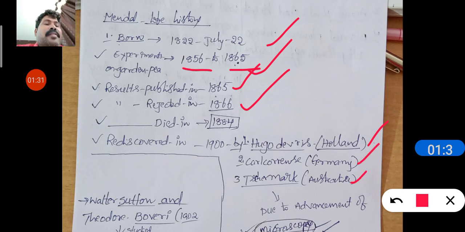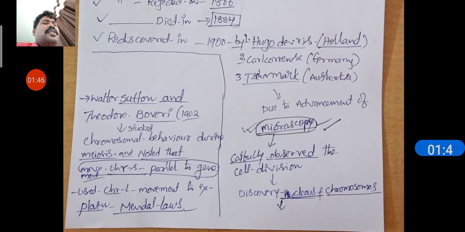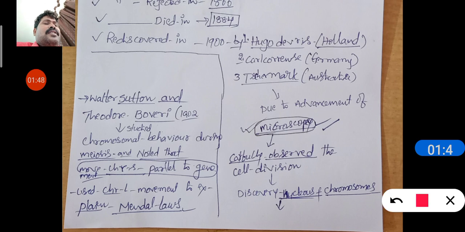This is a very important 2-marks answer. Next, how were they rediscovered? Because of the following reasons. Due to the advancement of the microscope, one reason for the rediscovery is the advancement of microscopy, which helped in the observation of cell division, the nucleus, and the chromosomes.